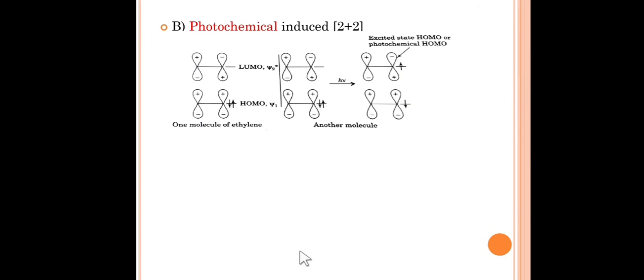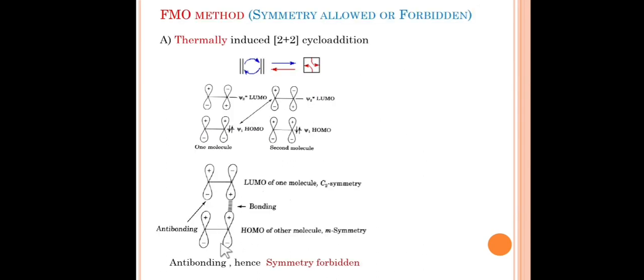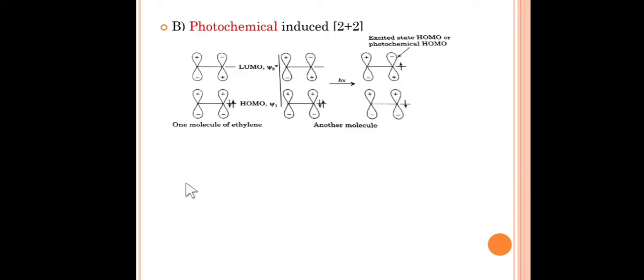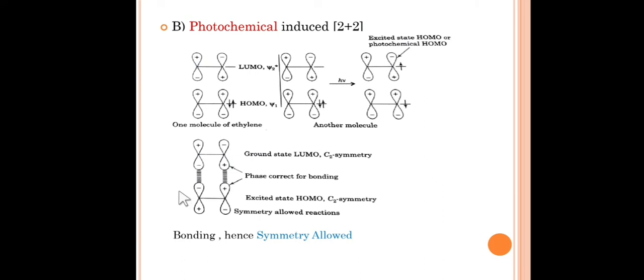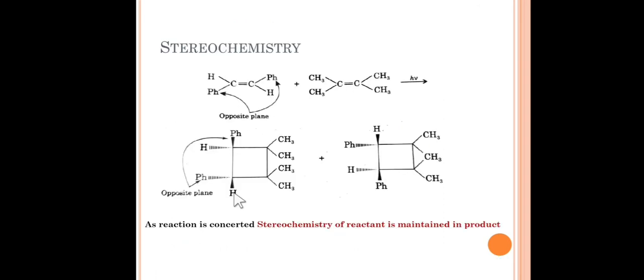But if we have different symmetries, you can see here for this HOMO, which symmetry is there? This is a M symmetry, okay, mirror plane. But in LUMO, there is the absence of mirror symmetry, that is MA, and this is a MS. So this transformation is symmetry forbidden, whereas this transformation is symmetry allowed, that is C2 is retained in the reactant, or C2 symmetry of reactant is retained in the product. So this is how we can see that for symmetry allowed reaction, HOMO and LUMO should have same symmetry.